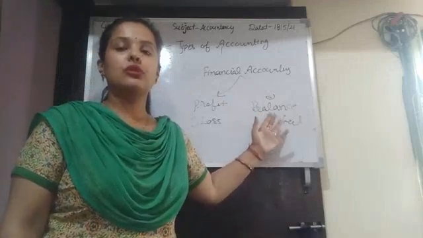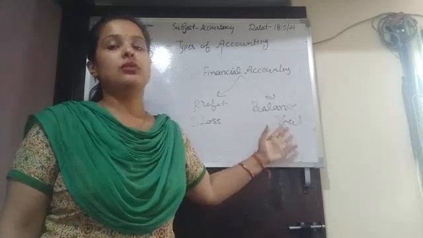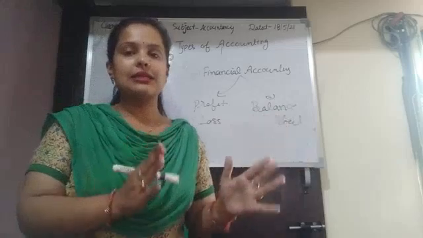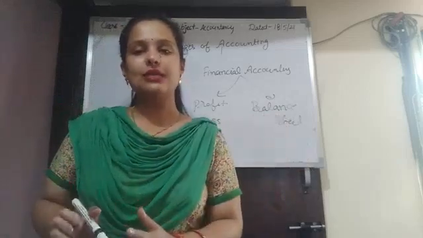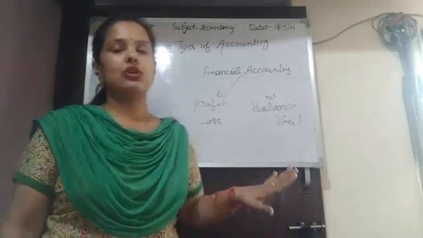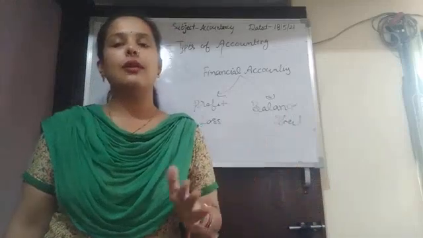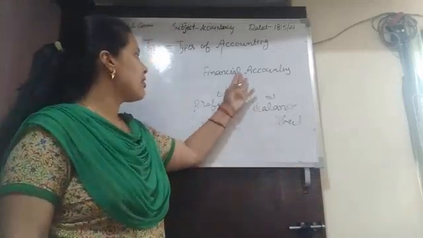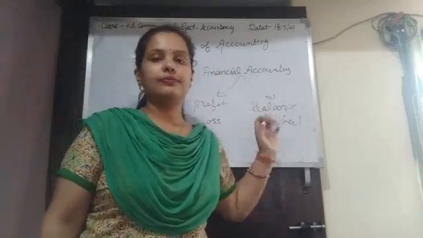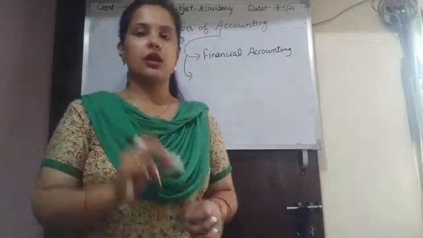the balance sheet states the position of the business at the end of the financial year, on 31st March, whether the assets are sufficient to meet the liabilities of the business. So under financial accounting, the transactions are recorded, summarized and interpreted, and then the results are communicated in the form of financial accounts, that is the profit and loss account and balance sheet. Clear? So the next branch of accounting is cost accounting.